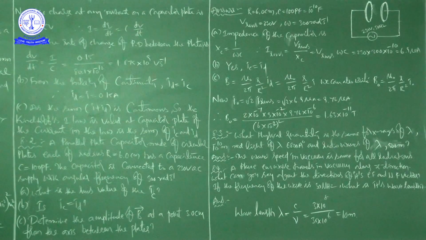Now, frequency nu is already given. Frequency nu is equal to 30 megahertz, that is 30 into 10 to the power of 6 hertz. What is its wavelength?